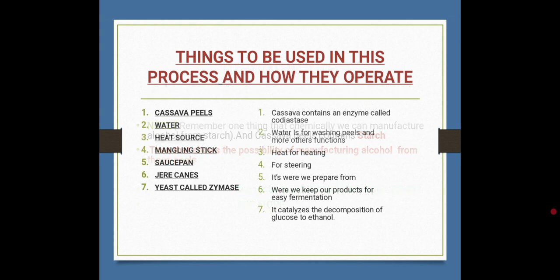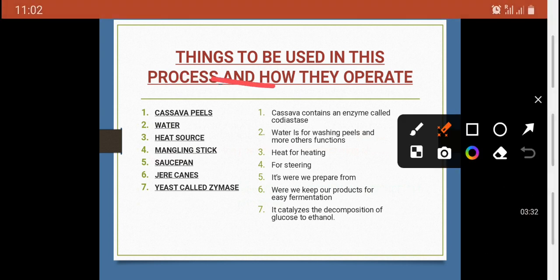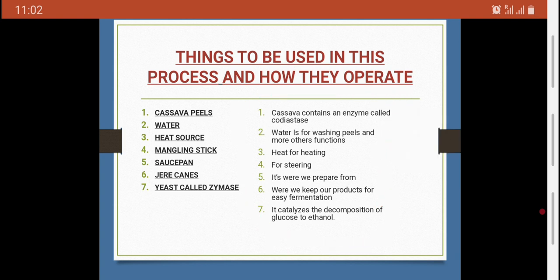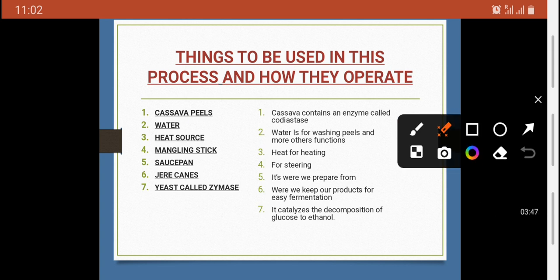Let's see the things to be used in this process and how they are used. Everything, one by one, but some of them you can read for yourselves.